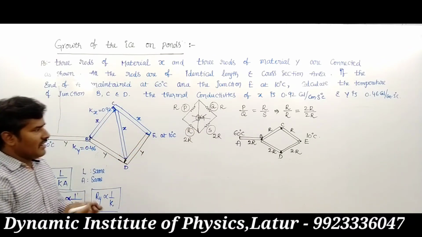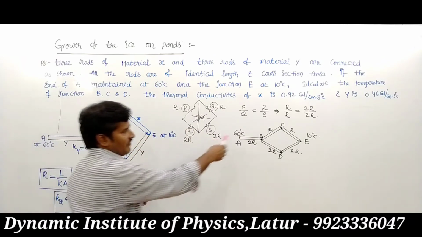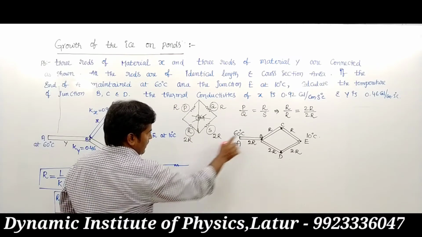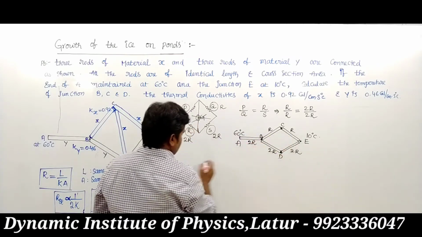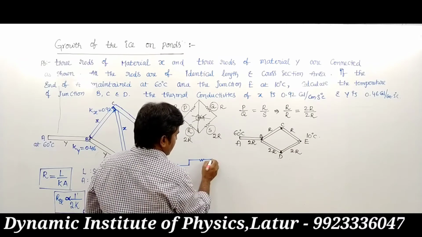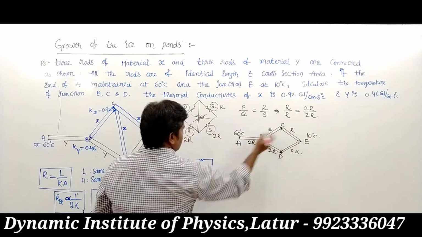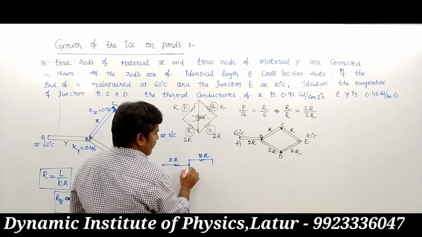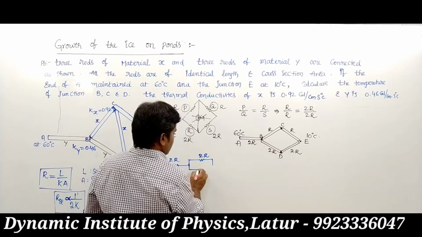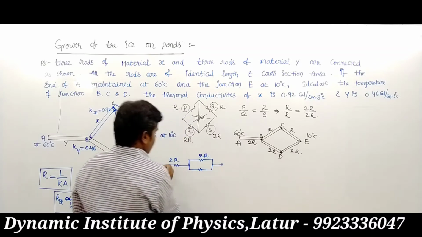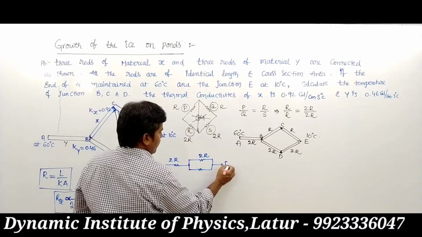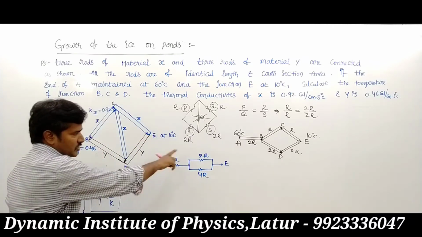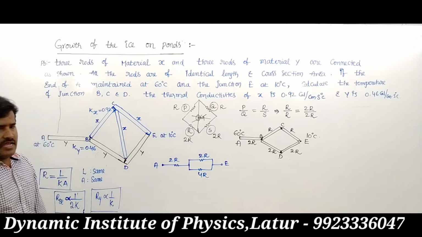So what is the final resistance? In this condition, 2R and this is R and R in series combination, so that resistance becomes 2R. Again, the lower resistance in series combination is 4R. This is A point, this is E point. The 2R and 4R, these two are in parallel combination.